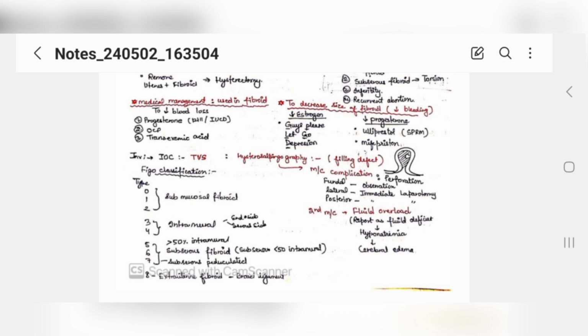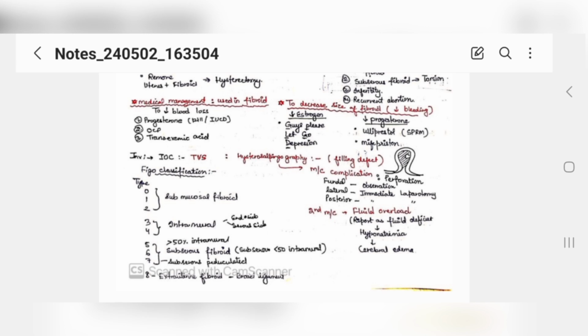And also, you know that the FIGO classification is used for fibroids. Then this is type 0, 1, 2. I told you, submucosal type, right? Type 0 is completely in the uterine cavity, type 1 is more than 50% in the uterine cavity, and type 2 is less than 50% in the cavity with a little bit in the myometrium.